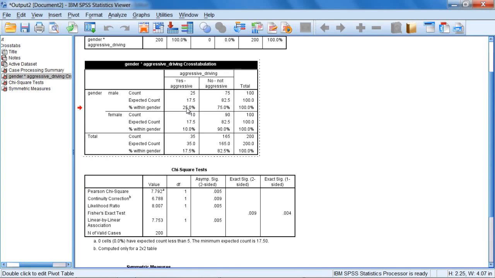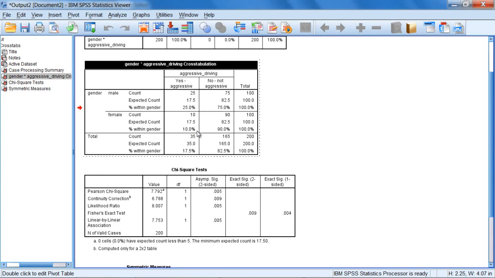And what we mean here is, it tests this in a nutshell. This 25% versus this 10%. If the test is significant, and we saw it was here, then that means that these two percentages are, in fact, significantly different. So 25% is significantly different from 10%. In other words, males engage in aggressive driving behavior at a significantly higher rate than do females. In fact, the rate is 25% as compared to 10%.